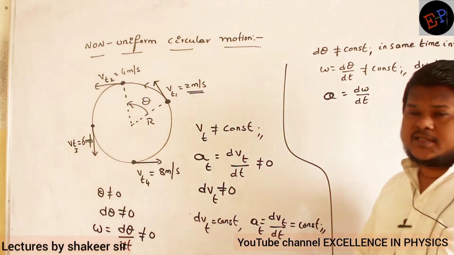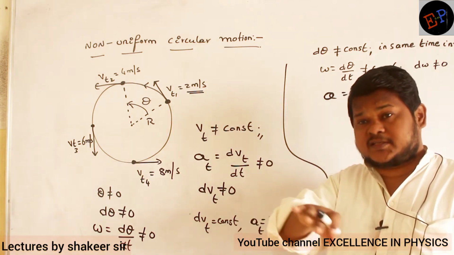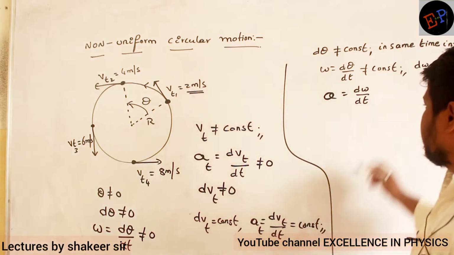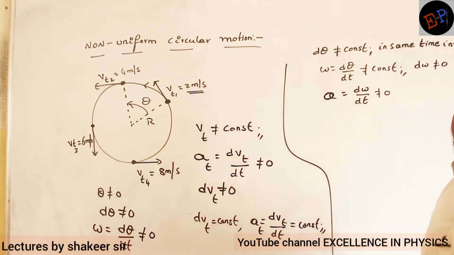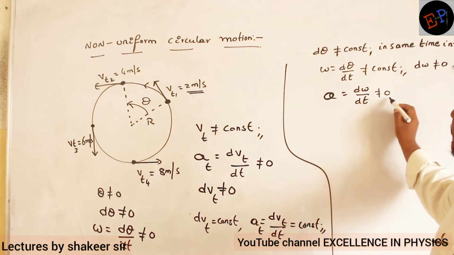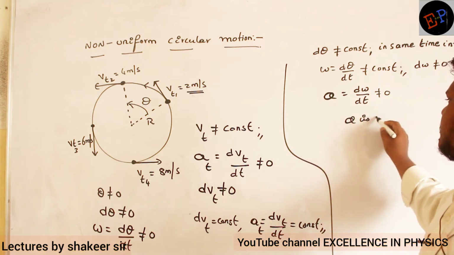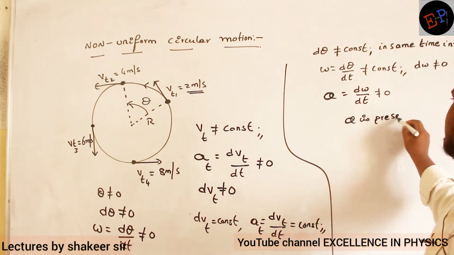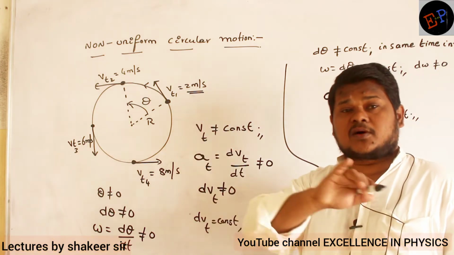Okay. Change in angular velocity, is it 0? No, definitely there is some change in angular velocity. So if d omega is not 0, then the alpha value also is not 0. It means alpha is present. What is meant by alpha is present? This body has some angular acceleration also.